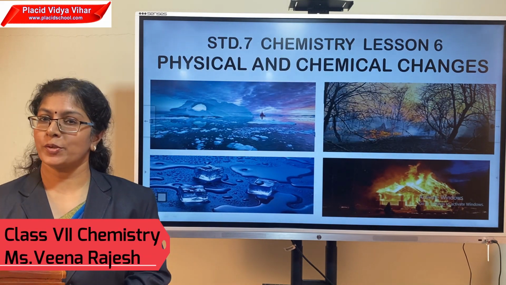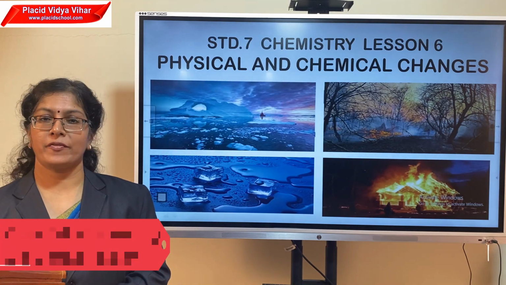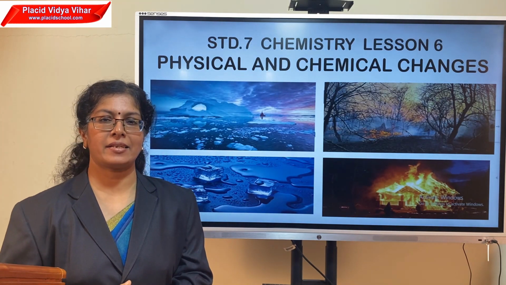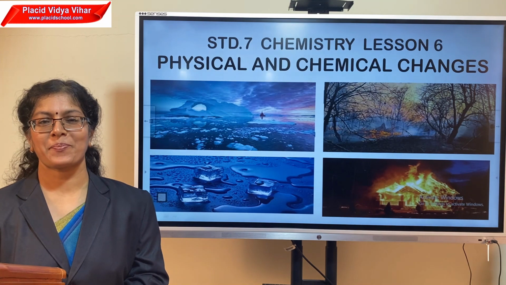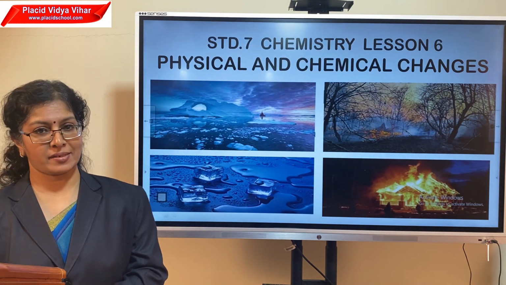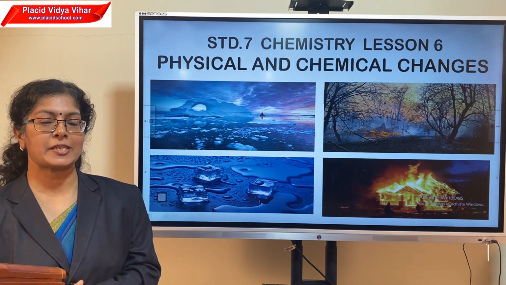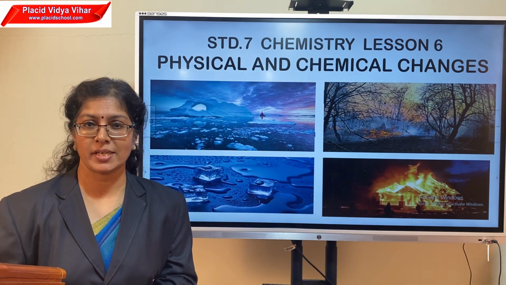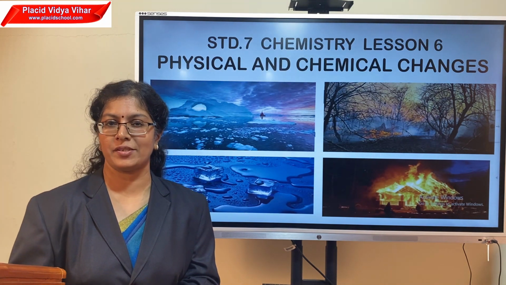We are back here to continue with our chemistry lesson, Physical and Chemical Changes, Standard 7, Chapter 6. I hope you remember the last class. It was the first session in this chapter, the introduction to physical and chemical changes.